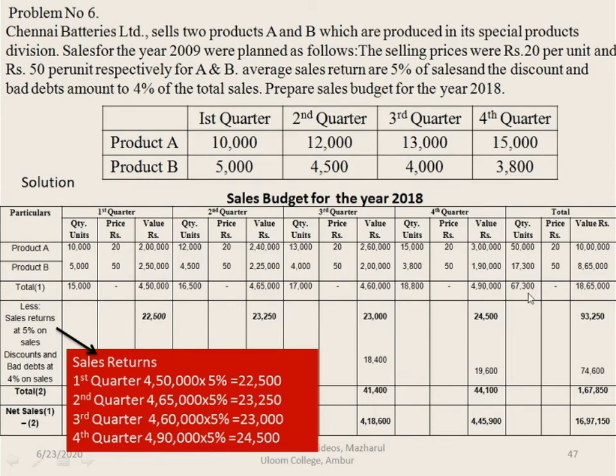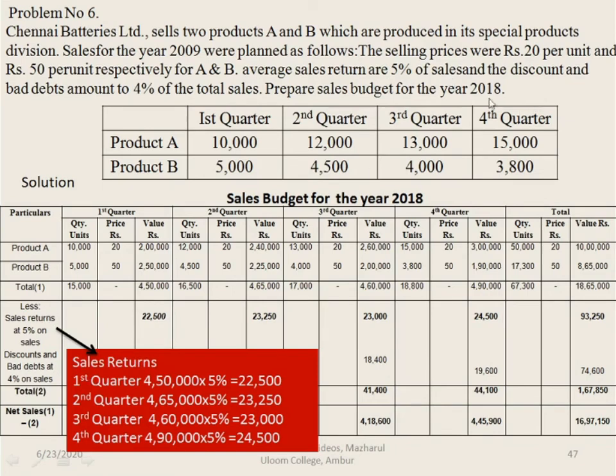The total of this is 67,300 units, so number of units is 67,300 and the value of it is 18,65,000.